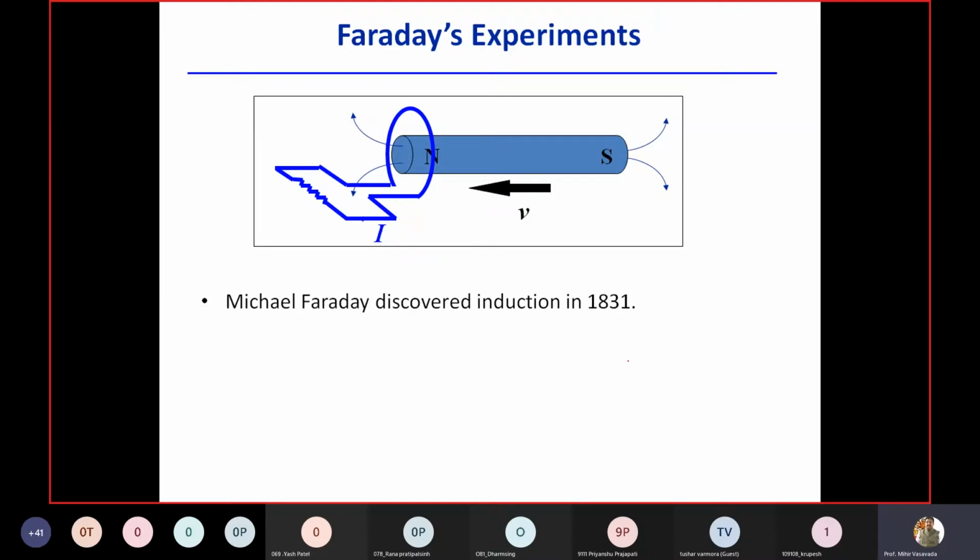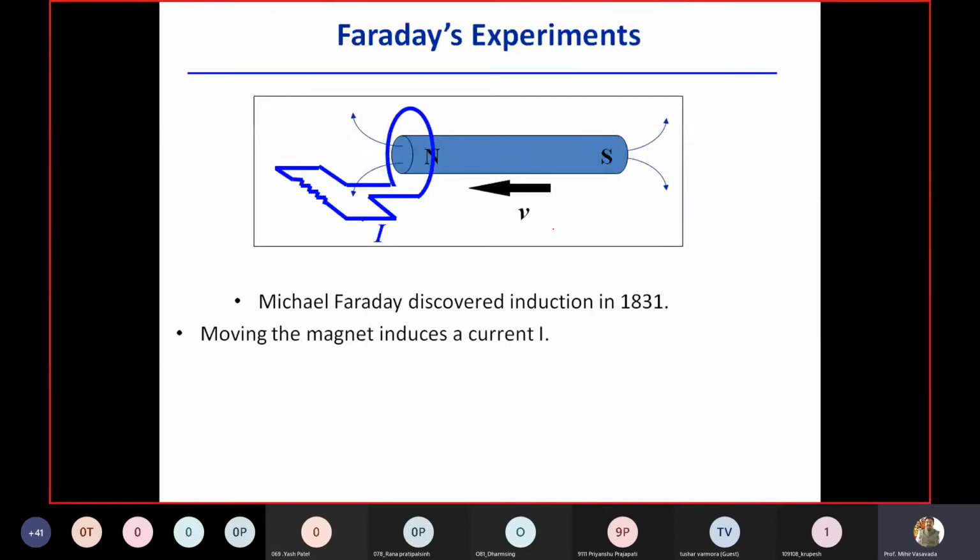Look at this experiment to explain the Faraday law. There is a coil made up of conductor and a resistor, and this is a piece of magnet which is producing magnetic field. And now you are moving this magnet with velocity v. Clear? Moving the magnet induces current I here.